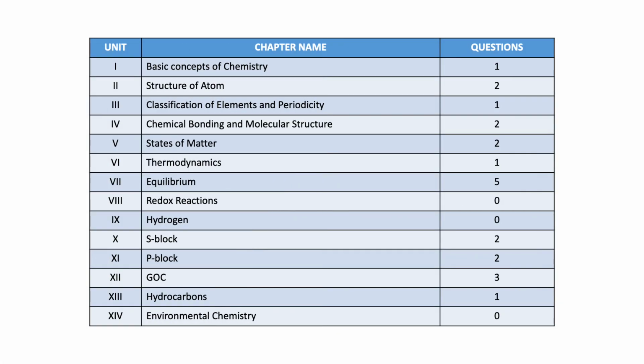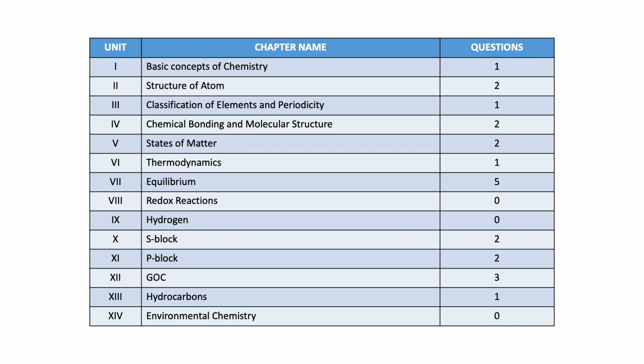Just as I had done for the previous two videos, I've done for chemistry in the sense that मैंने आपके सारे chemistry के chapters इधर list down किए हैं. So this slide that you can see here consists of your class 11 chapters. And I have listed down how many questions came from each chapter in chemistry. There were a total of 50 questions in chemistry, section A and section B मिलाके.